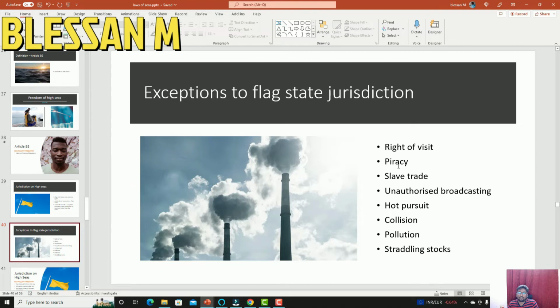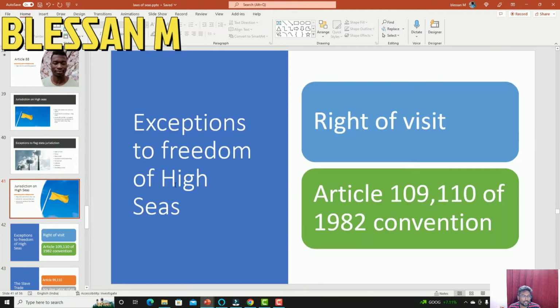Of course, warships and the governmental ships will have complete immunity. And the idea is that warships or the governmental ships are not going to be involved in all these activities. And there is the right to hot pursuit. What does hot pursuit mean? A ship indulging in any activities within the territorial waters of the coastal state, or in the contiguous zone, or in the internal waters, cannot escape into the high seas to try and absolve itself of criminal liability. So, these are the exceptions.